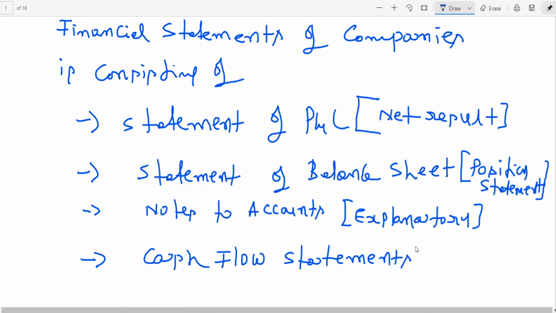I'll give a small example. Company performance is good, you got good profit. So when profits are good, then shareholders are expecting better dividend. Employees are expecting a hike in pay.